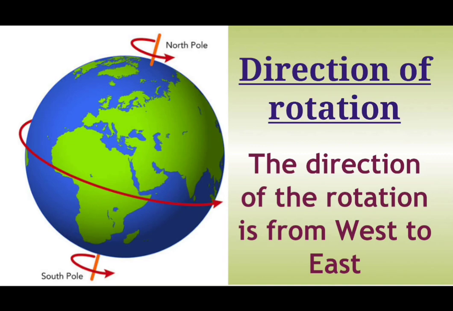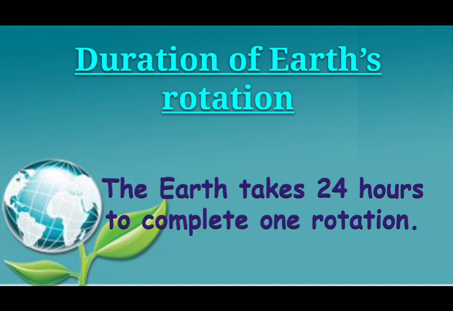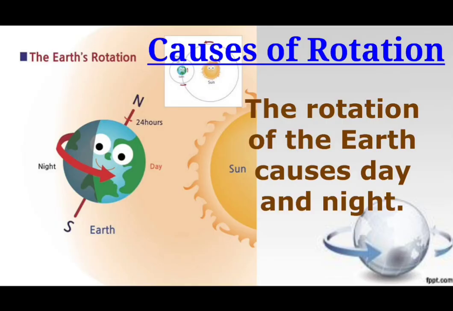Let's see the duration of earth's rotation. The earth takes 24 hours to complete one rotation. 24 hours means one day. So when the earth completes one rotation, we finish one day. Let's see the causes of rotation. What do we feel when the earth rotates? The rotation of the earth causes day and night.